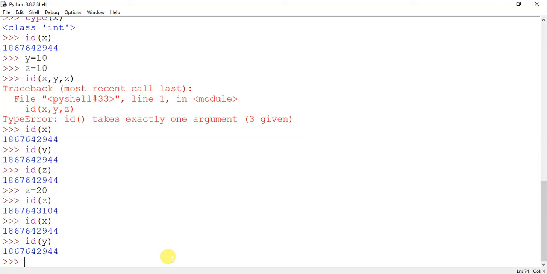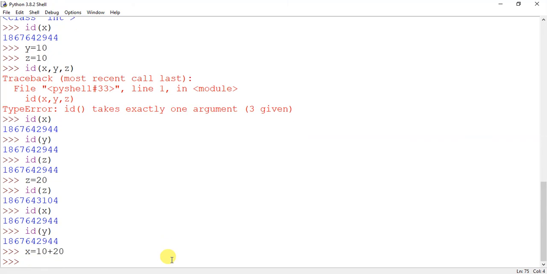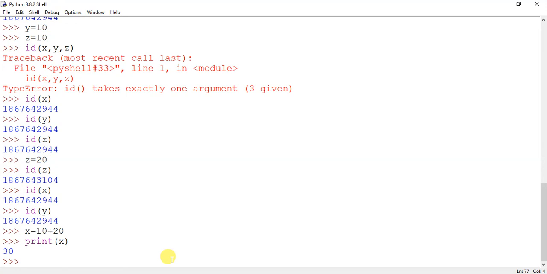Then we come to the concept of L value and R value. The statement that we have written, x is equal to 10. Here x is L value and 10 is R value. So at the right hand side there can be a literal or an expression. We could have written like this. This is also valid.